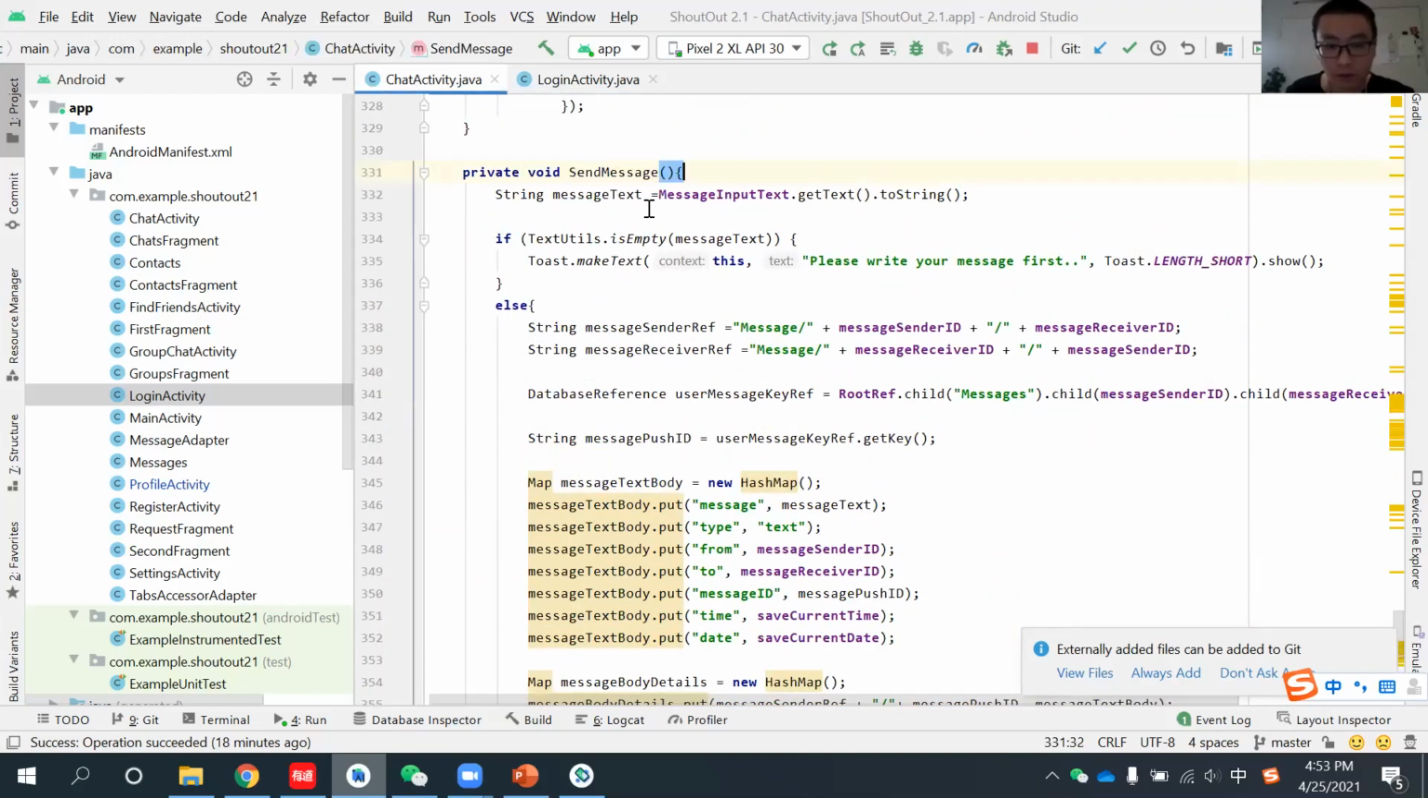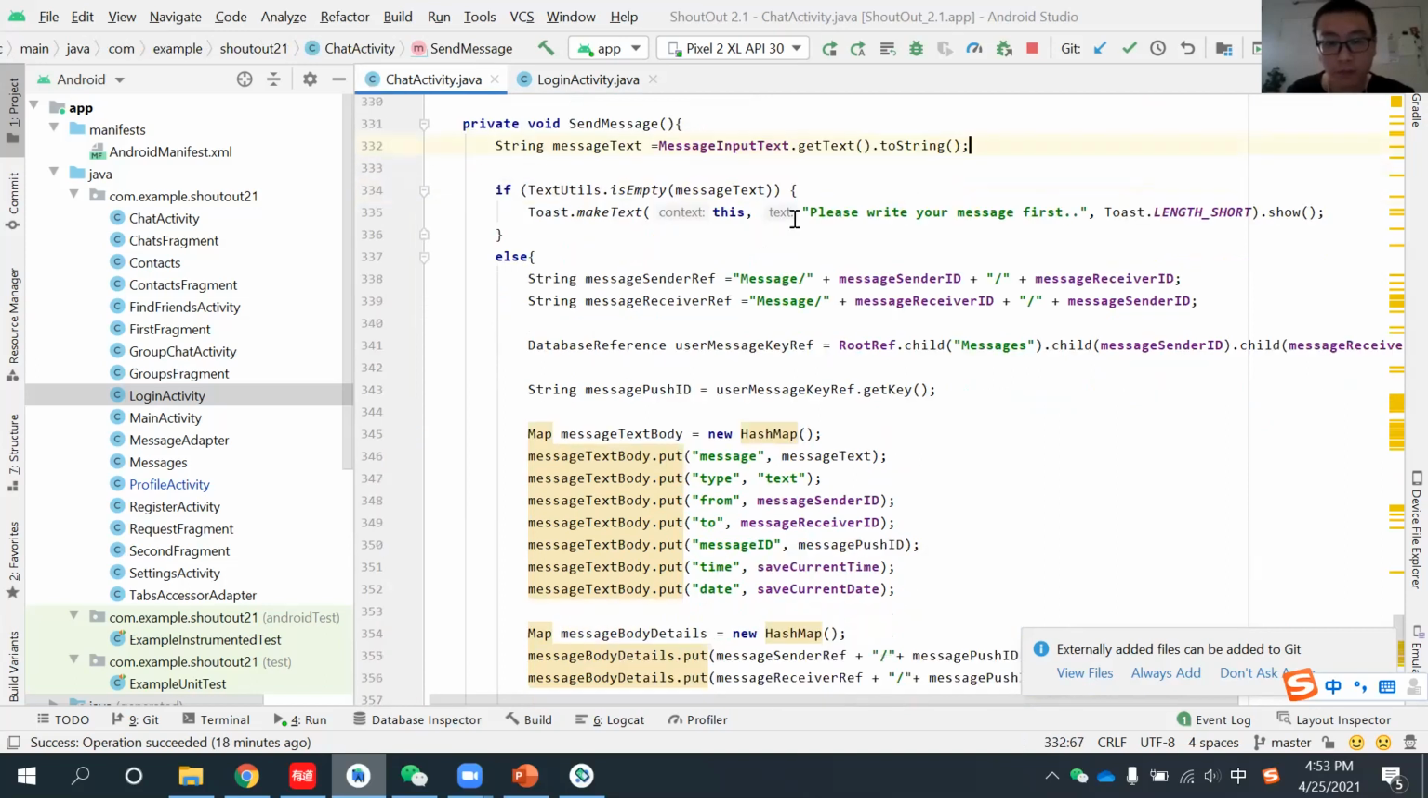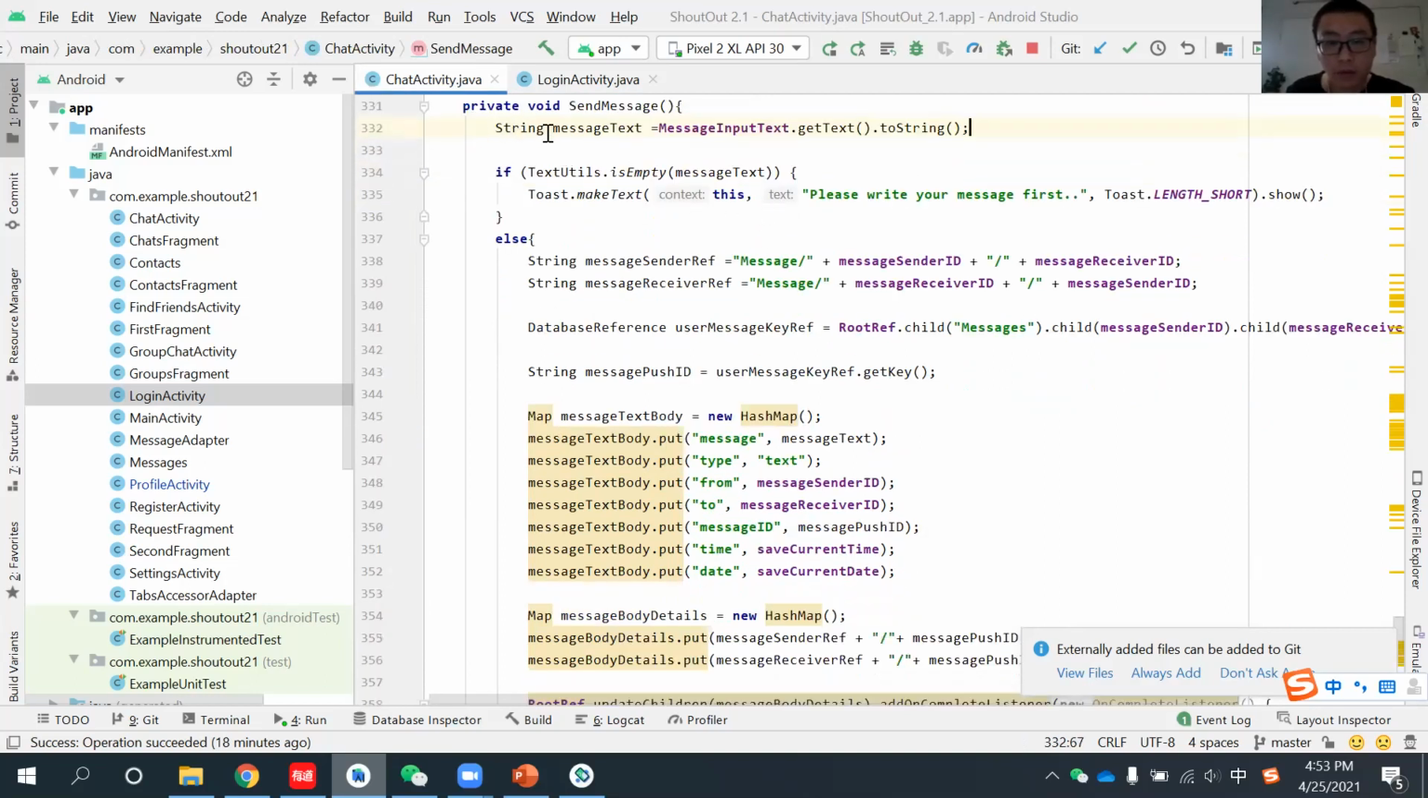This method is also very important, and the first thing is very easy, that you get the message as a string. And if this is empty, we will hint you, please write your message first, right? And for the else, if you really do send a message, we will get your message and that information, like who sent the message and who will receive the message.